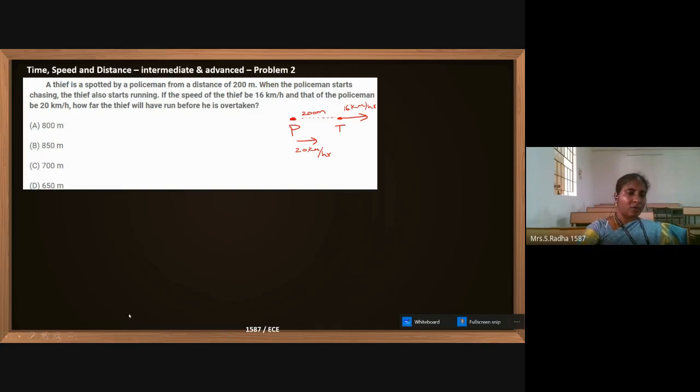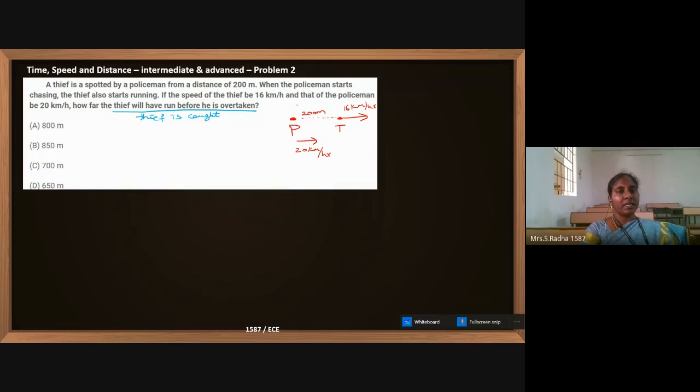Now what we will do, they are running for the same time. They started running at the same time, and they are running for the same time, and the thief is caught. Thief is overtaken means thief is caught, because policeman's speed is higher. You can see policeman is running with a 20 km per hour speed, thief is running with 16 km per hour speed. So definitely policeman's speed is higher. He will run and catch the thief.